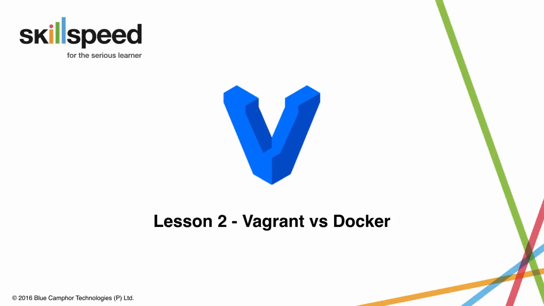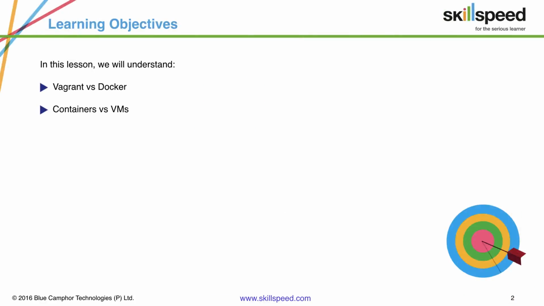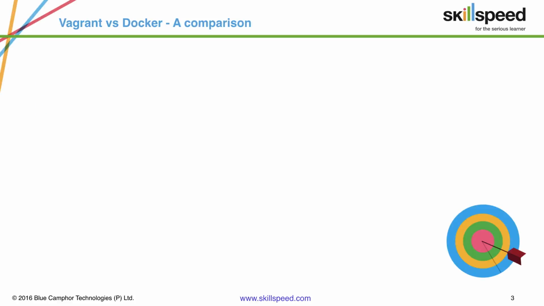In this video, we are going to talk about Vagrant and Docker. We will have a small comparison of these two very popular DevOps technologies. So first, we will have a small comparison of these two specific tools, namely Vagrant and Docker. And then we will have a generic comparison of containers versus virtual machines. So let's take a look at what are the similarities or differences between Vagrant and Docker.